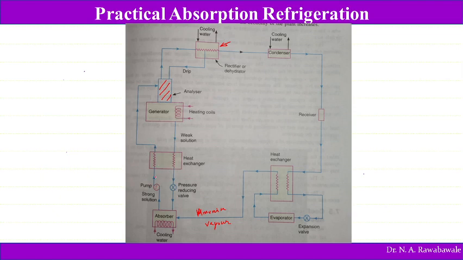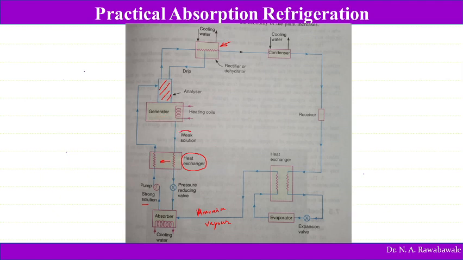While moving, this strong solution has low temperature, because we have already cooled it here. This strong cold aqua ammonia solution is pumped with the help of a pump to the generator. While passing to the generator, it is passed through the heat exchanger. This heat exchanger is another part which is added. This aqua ammonia solution is at low temperature, so it takes heat energy from the weak solution, because the weak solution is heated in the generator.